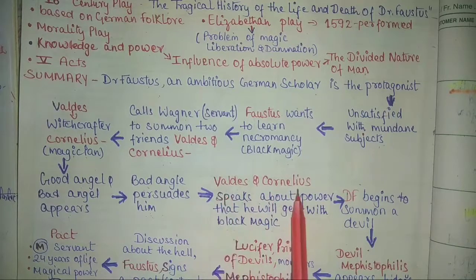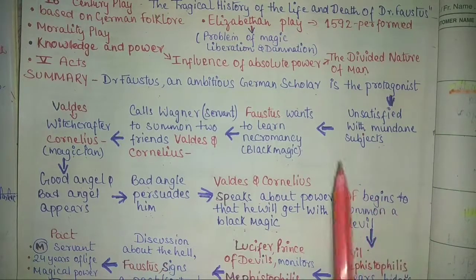Valdes and Cornelius also speak about the power that he will get with black magic. Here we find that always negative or bad virtues persuade us. It is upon us whether we are going to stand with that or we are going to take up good values. Okay. Now, Dr. Faustus begins his necromancy, and then he starts to call a demon.